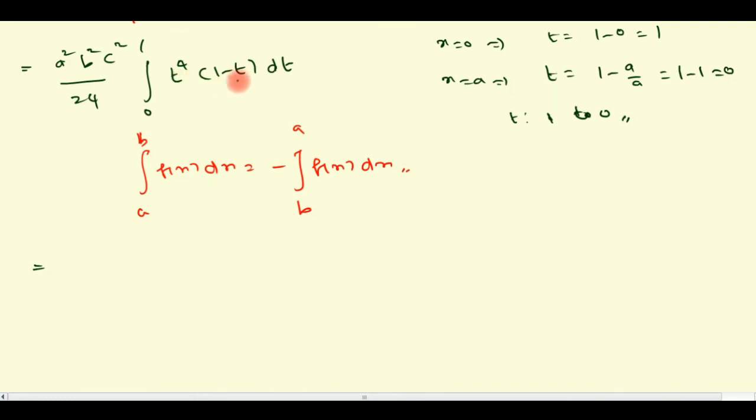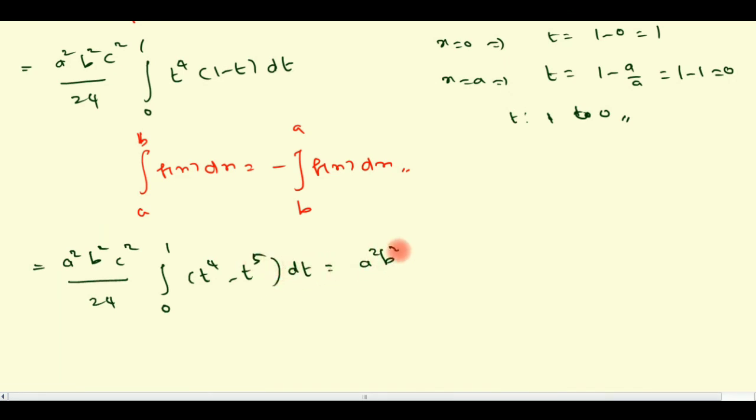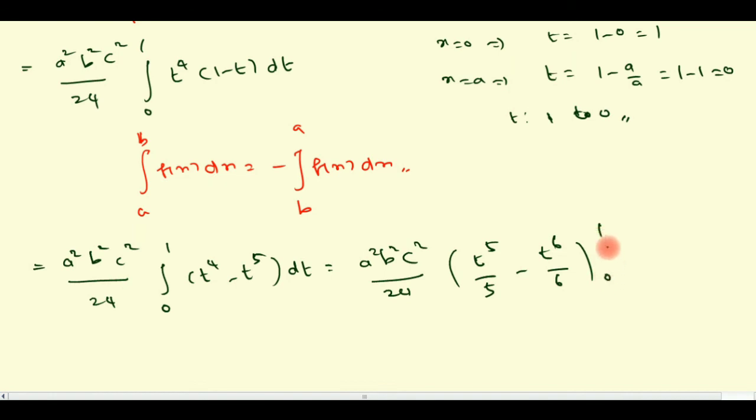Now multiply the t power 4 inside the bracket. a square b square c square divided by 24 integral 0 to 1 t power 4 minus t power 5 into dt. So a square b square c square divided by 24, integrating t with respect to dt. So t power 5 divided by 5 minus t power 6 divided by 6, limit 0 to 1. Applying the upper limit and lower limit, we get 1 by 5 minus 1 by 6.